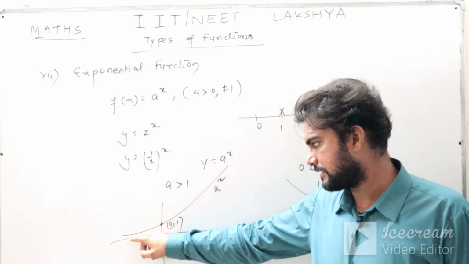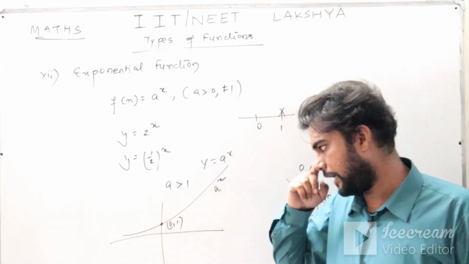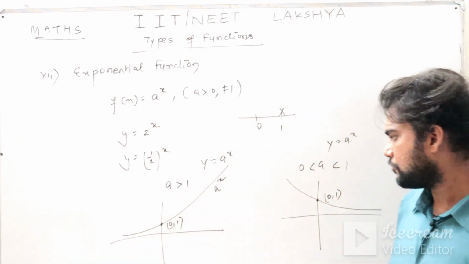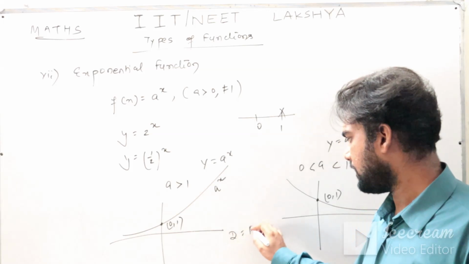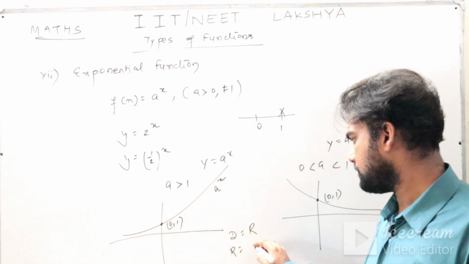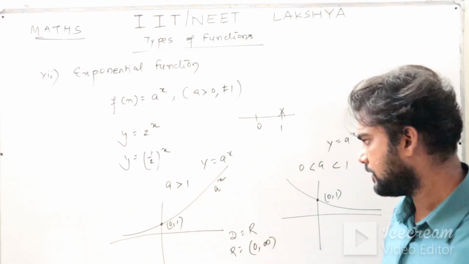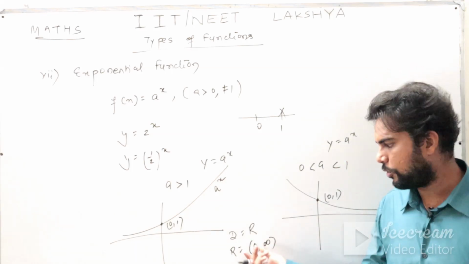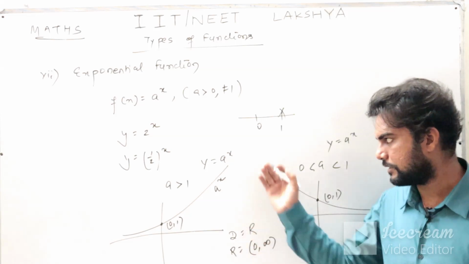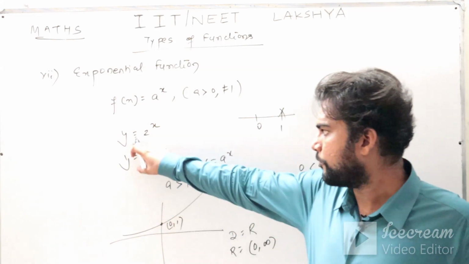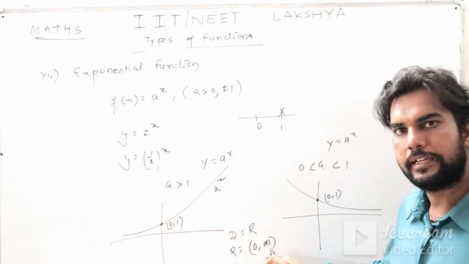This graph will never touch this axis. It means the graph will never attain 0. Same here. So I am writing domain is R, range is 0 to infinity, 0 excluded.